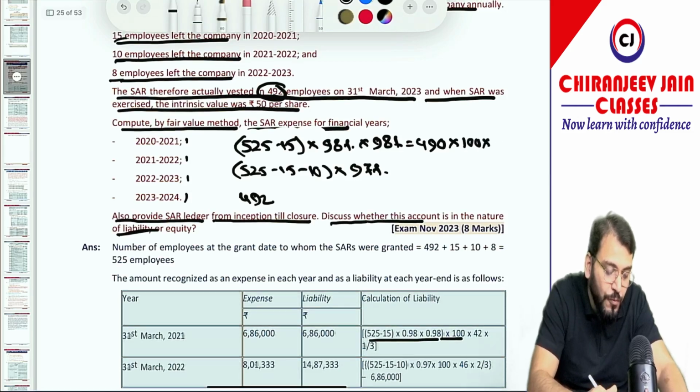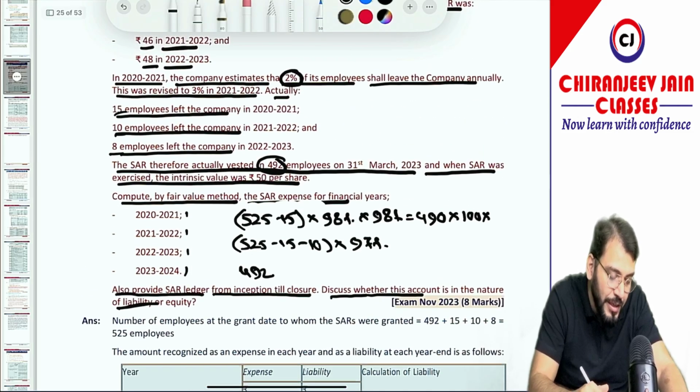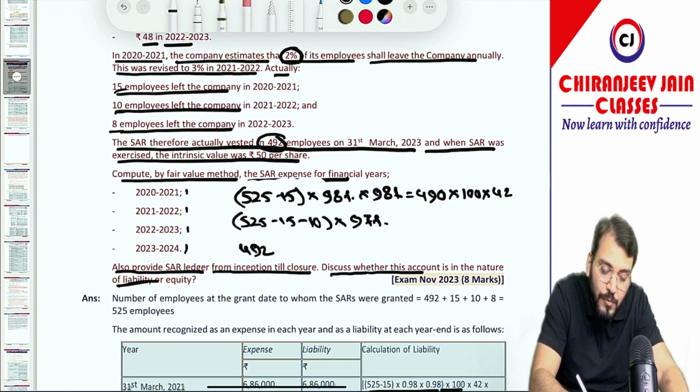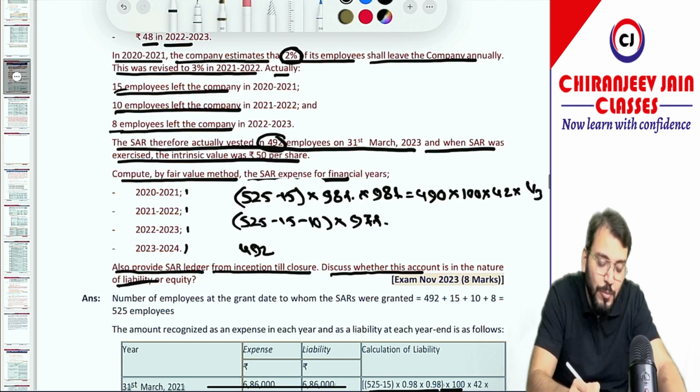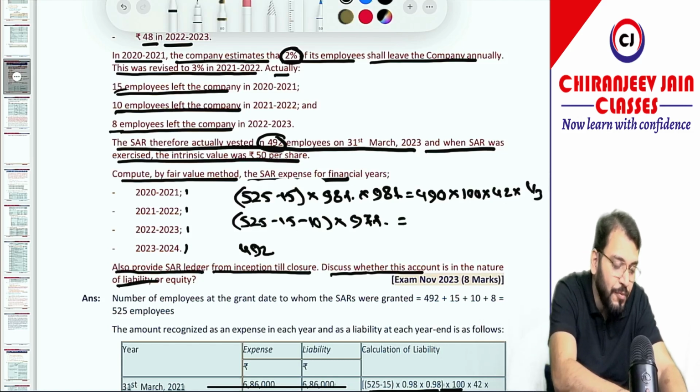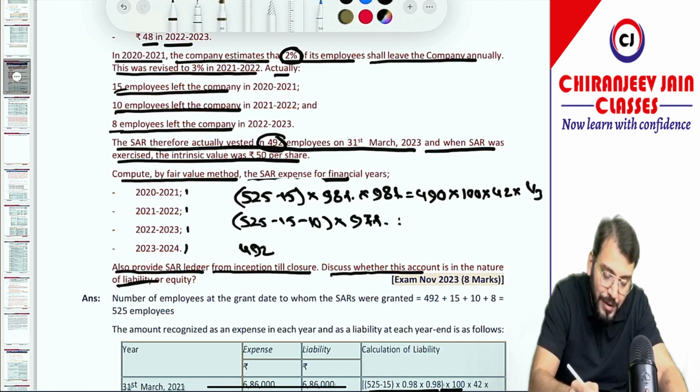What is the fair value of the first year? The fair value of the option is how much? It is 42, and we'll do 1 by 3. This becomes the cumulative expense. Next year it will become 525 minus 15 minus 10 into 97%. So it is 485 employees, so we'll take 485 employees.